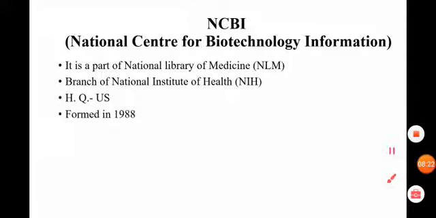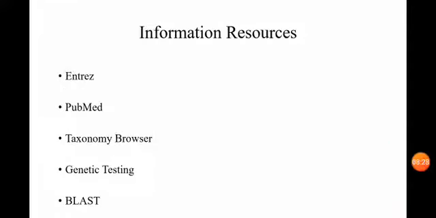It was formed in 1988 in the US. Here are the different resources of NCBI. First one is Entrez. Entrez provides molecular and biological databases for solving some biological problems in bioinformatics.